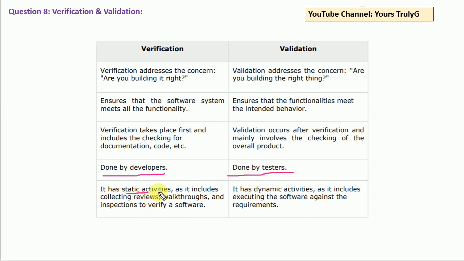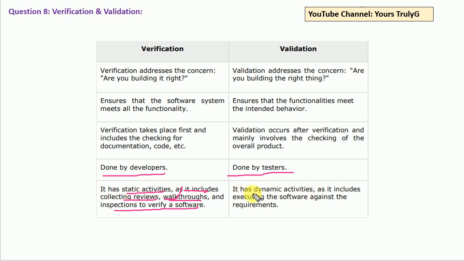Verification is a static activity. It includes collective review, walkthrough, and inspection of a variety of software artifacts. What are the collective review and walkthrough? Suppose we have to interview our users or our client about their expectations, like what they expect from this particular product. All those things are collected by a developer, because finally they are going to develop it. So they go through different interview or walkthrough sessions and inspect what the requirements from the client are. That's why it involves various static activities.